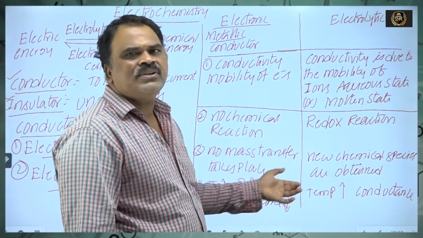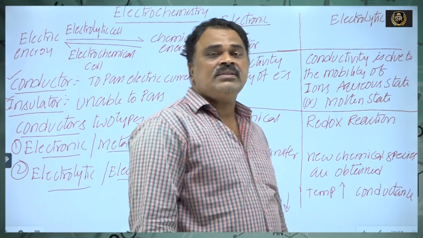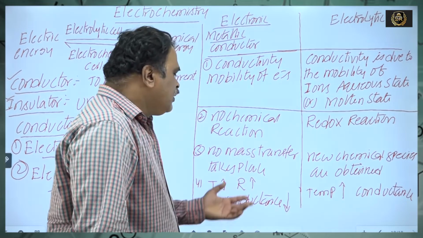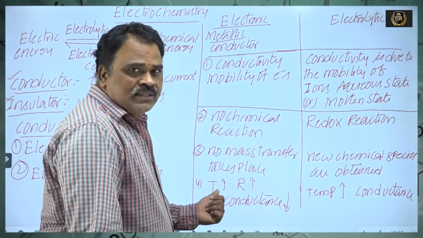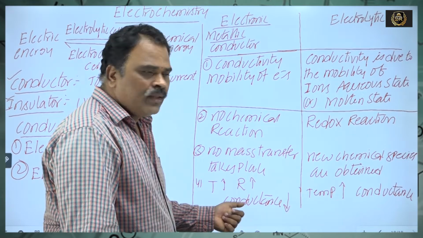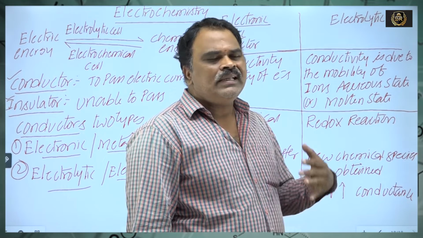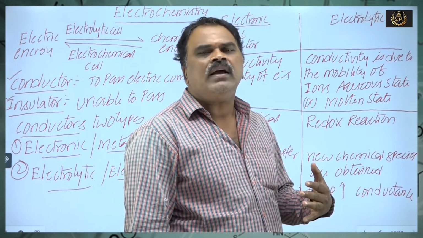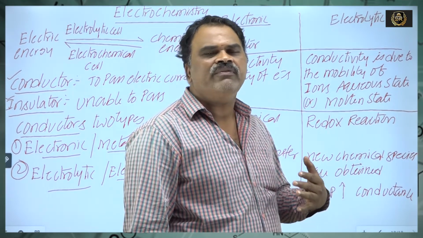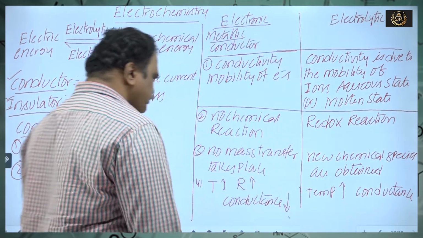A redox reaction takes place: oxidation at anode and reduction at cathode. As temperature increases, the degree of ionization increases, more ions are available for free movement, hence conductance increases.